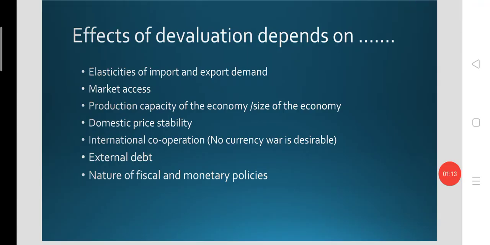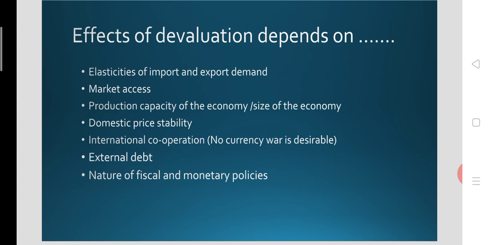As you all know, devaluation is a technique adopted normally by the deficit country to wipe out their deficit, to increase the export and to reduce the import. So this is the objective of devaluation. But in fact, devaluation's success depends on various factors, including the elasticities of import commodities and export commodities. That is what we are going to talk about as part of the elasticity approach.